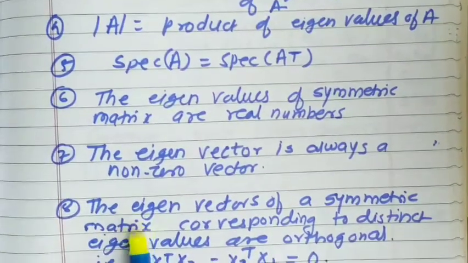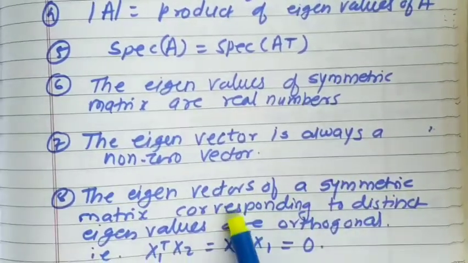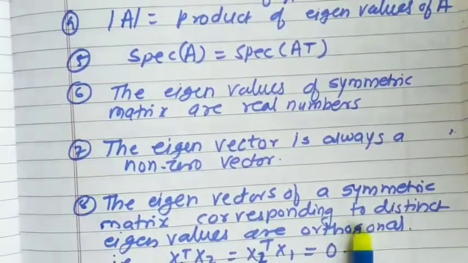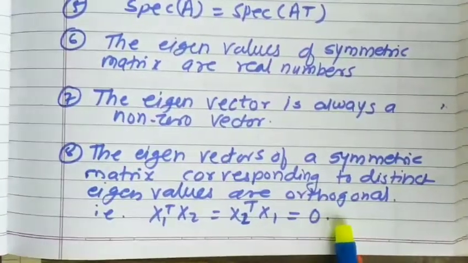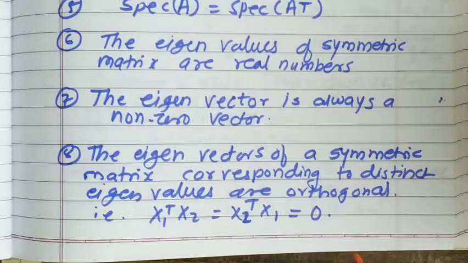Next, property number 8, the eigenvectors of a symmetric matrix corresponding to distinct eigenvalues are orthogonal. Orthogonal means they will be perpendicular to each other. These are like vectors in space. Eigenvectors are the vectors in space. So whenever you have a symmetric matrix, and if that symmetric matrix has distinct eigenvalues, then the eigenvectors corresponding to distinct eigenvalues of a symmetric matrix are always orthogonal.